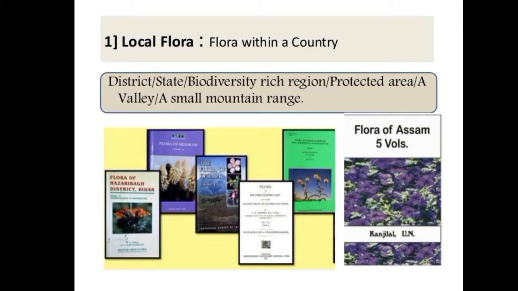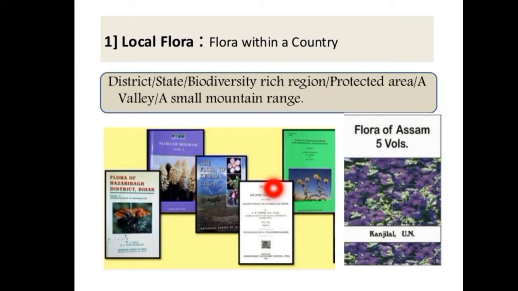For example, we can see the flora of Tiruvannamalai, which is written by Vijaya Shankar K, Ravi Kumar K, and P. Ravichandran. You can see there are different types of local floras here. The flora of Assam, which was written by Kanjilal U.N., and the flora of Bihar. These are the floras of some local areas. So local flora covers the limited area of that particular state or country, or even some mountain ranges.